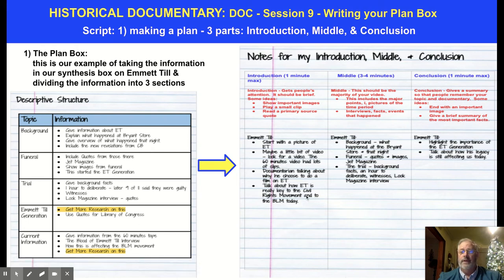I can't just throw it in there. You have to think: is this the important part that you want to have? Is this going to grab somebody's attention in the introduction? Is this going to restate or wrap up what's most important? So some thought has to go into this. It doesn't have to be real detailed, but you're transferring the information from here and putting it in the category that you want to have it in.